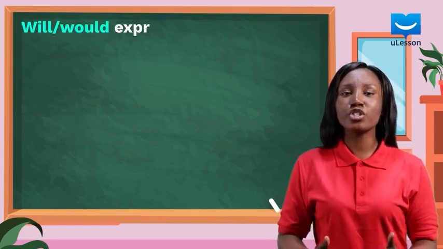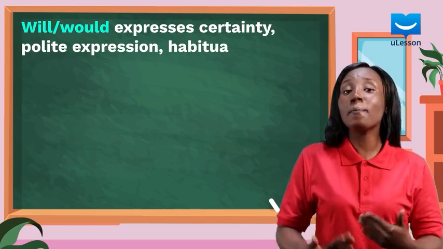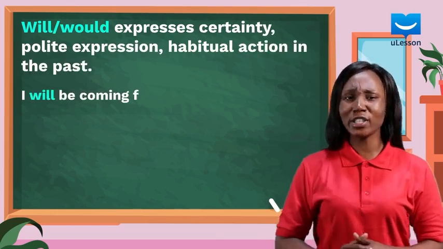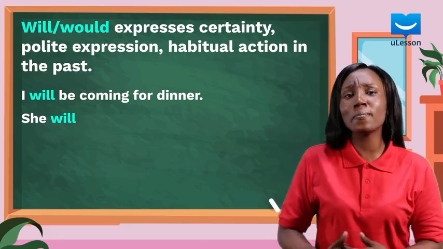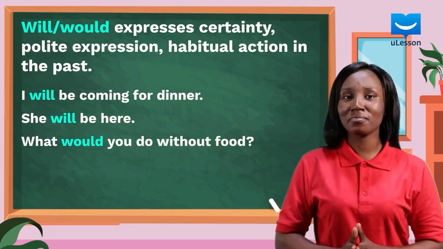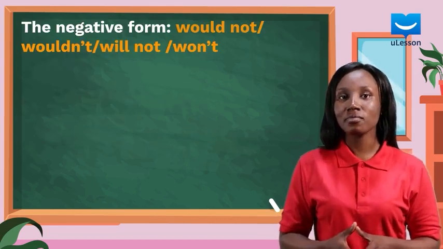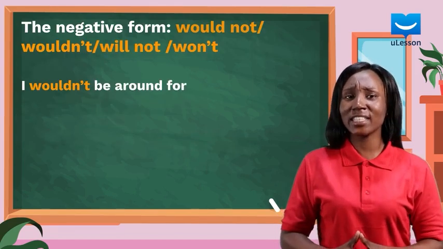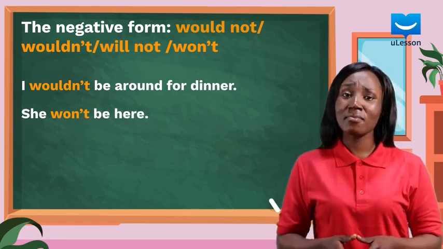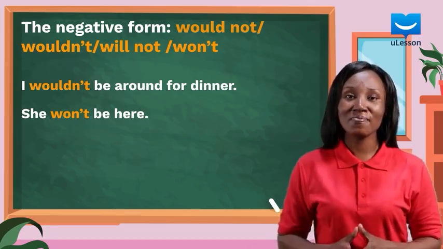Will or would expresses certainty, polite expressions, and habitual action in the past. I will be coming for dinner. She will be here. What would you do without food? Examples in the negative form: I wouldn't be around for dinner. She won't be here. The contracted form of will not is won't.